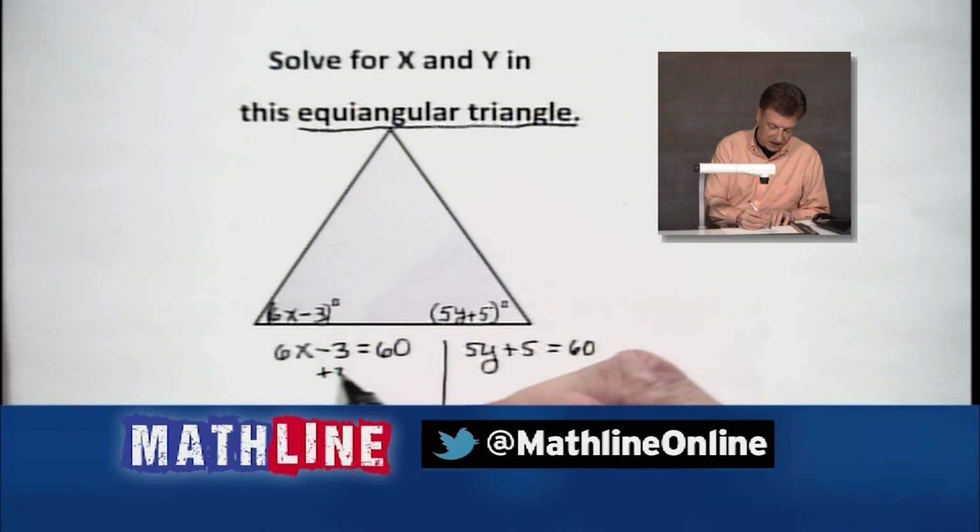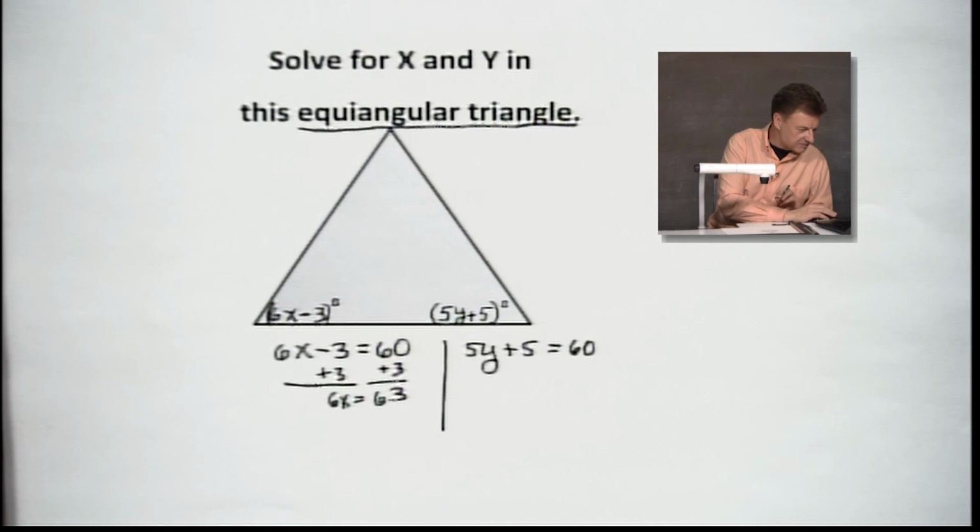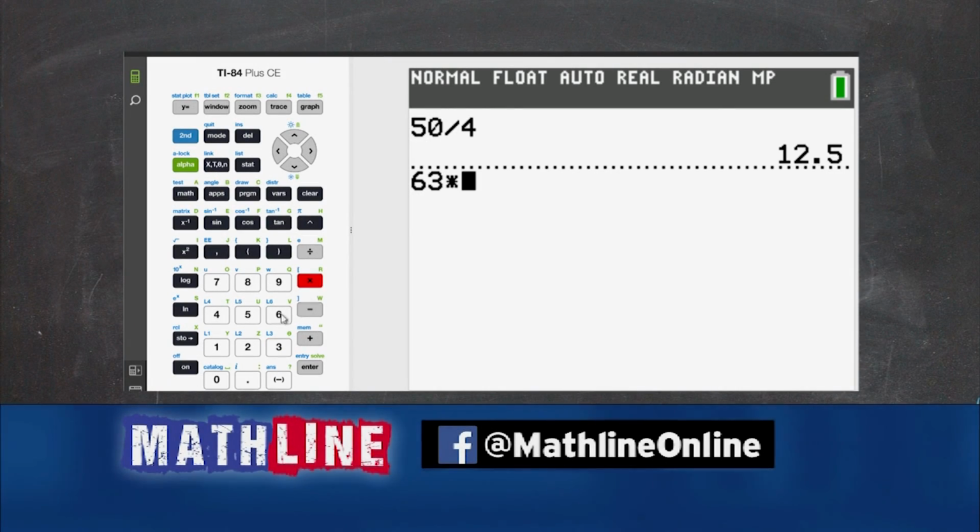Let's add 3, move this thing along, put a 63 there and a 6x here. Divide 63 by 6. Oh, it doesn't come out even. Let's go to that calculator for a minute and then they'll see what's going on. Divide by 3. Is that what we said? No, that's not what we said. 63 divided by 6. I crossed this up a little bit there, didn't I? Helps if we divide, doesn't it, folks? Let's try that again.